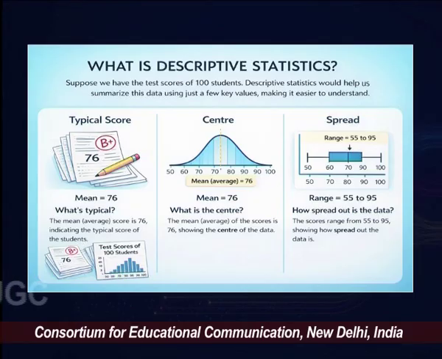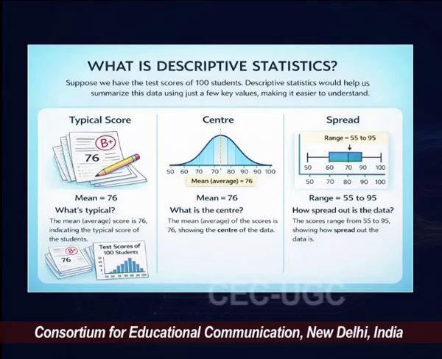As we have seen with average, the class teacher will sum all of those marks and then divide by the number of students in the class, which will give a typical score of a child in the class. It may happen that no child actually scored that number. However, it's an average or typical score for the entire class.